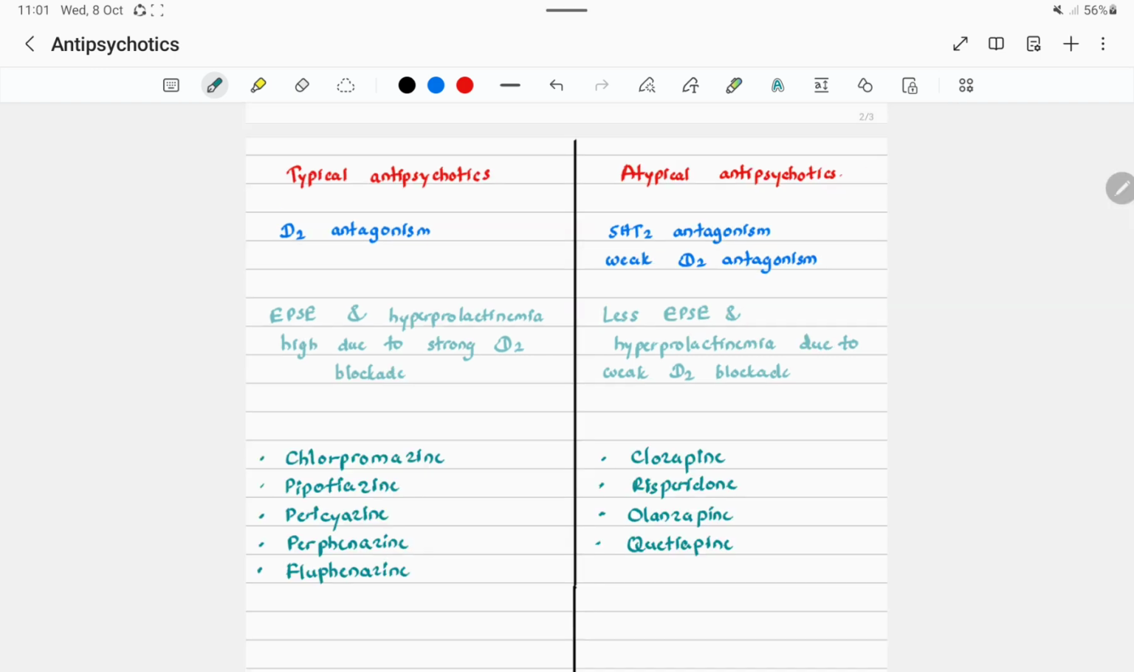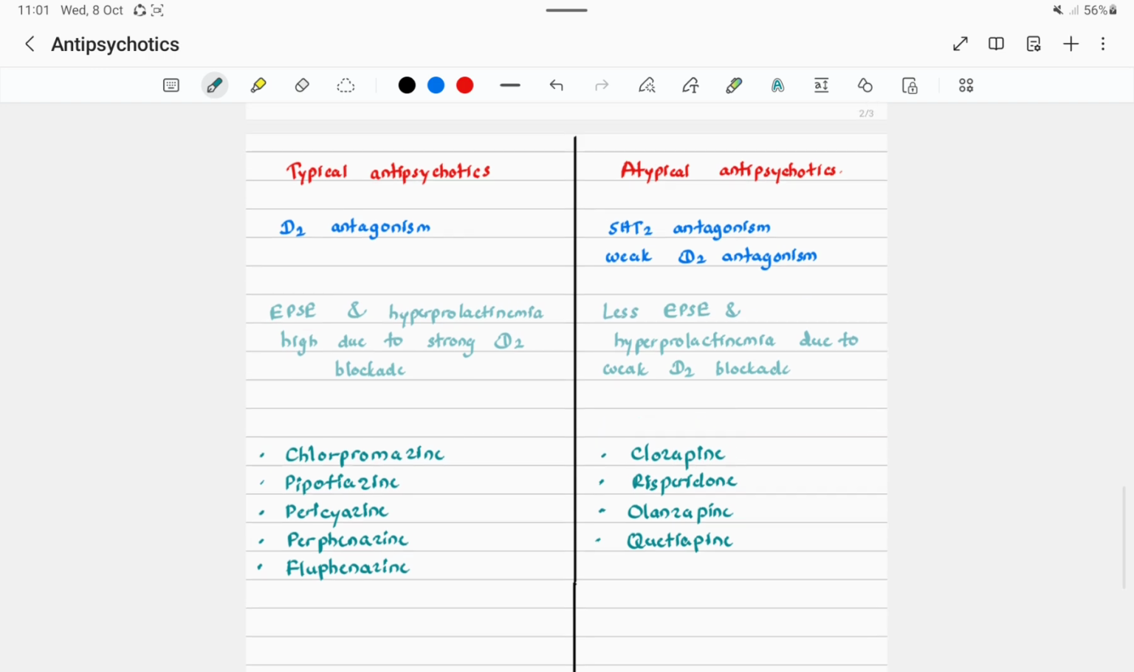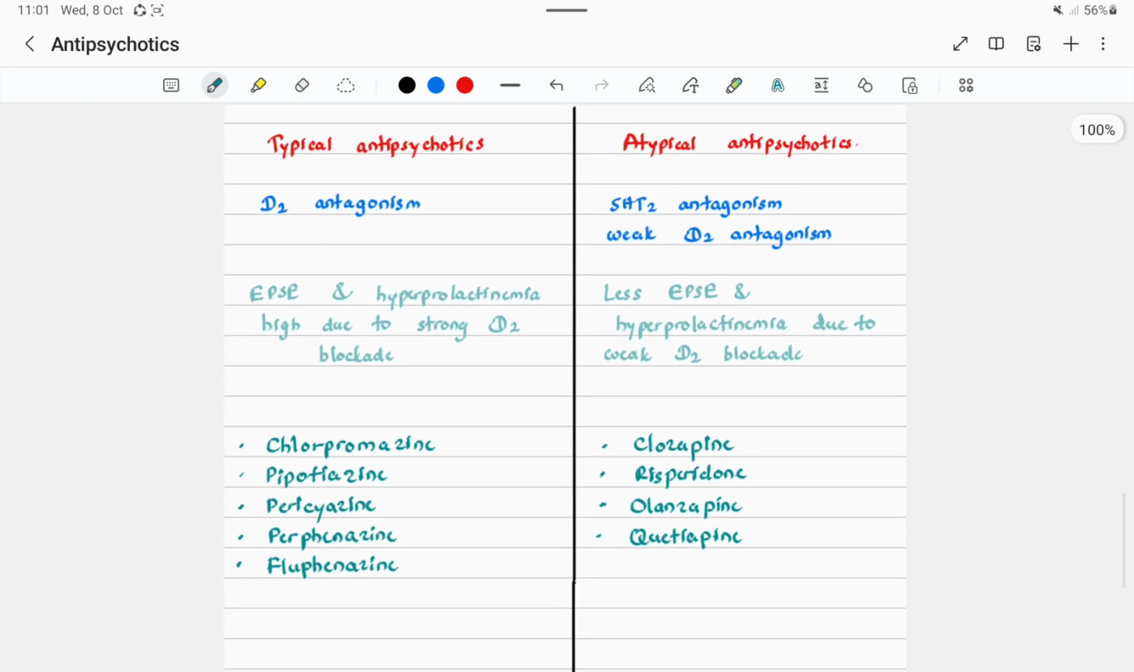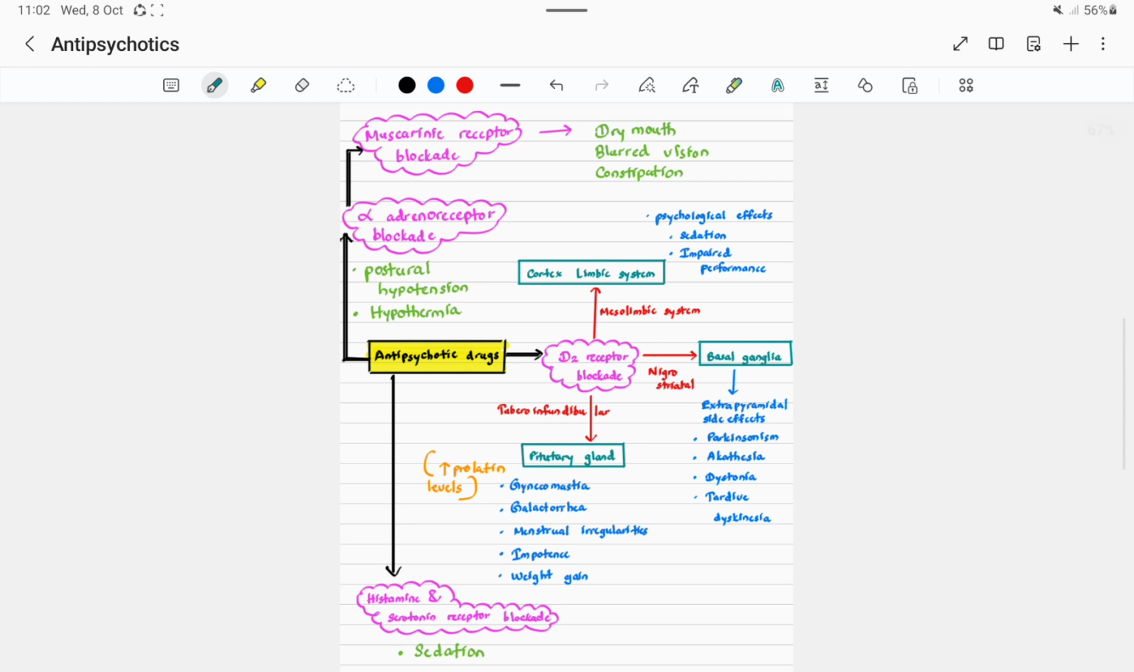Let's see some examples for typical antipsychotics and atypical antipsychotics. For typical antipsychotics, there are chlorpromazine, pipotiazine, perphenazine, and fluphenazine. For atypical antipsychotics, there are clozapine, risperidone, olanzapine, quetiapine. Those are some examples. So that's all about antipsychotic drugs and their action.